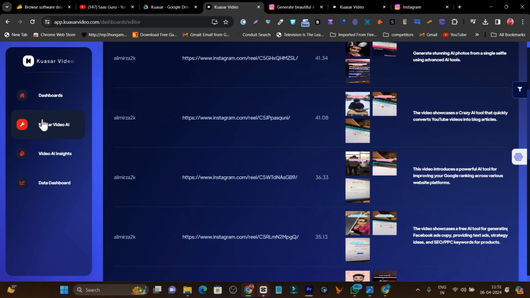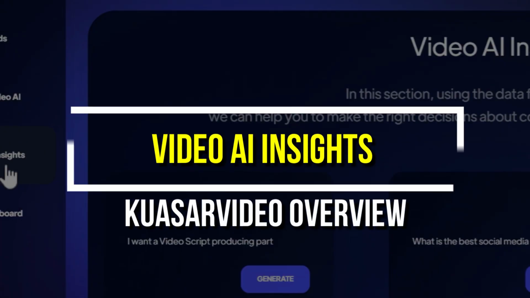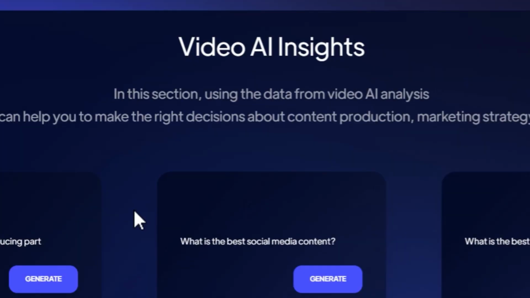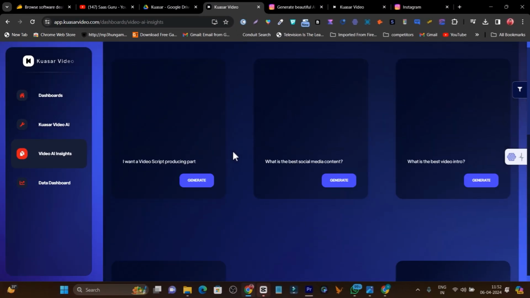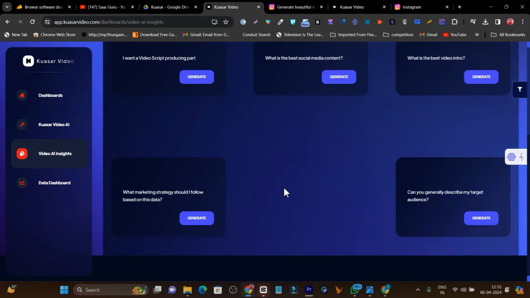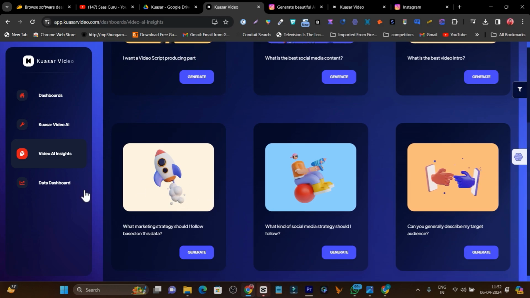So that's how this platform works, and I'm really surprised because this is something one of its own kind, a feature or technology I haven't seen right now. There's also some other features as well, like this one, video AI insights. Here you can find some insight based on the videos you have analyzed from the profiles. Here I want a video script producing part, what is the best social media content. These are some question answers it has generated for you.